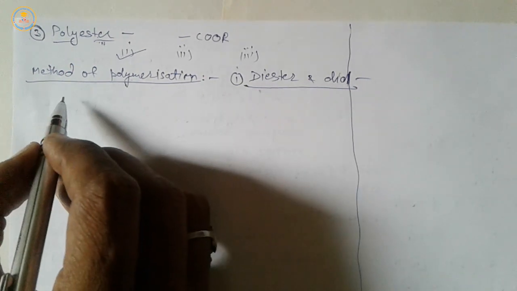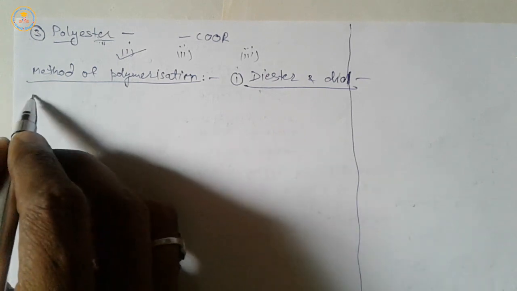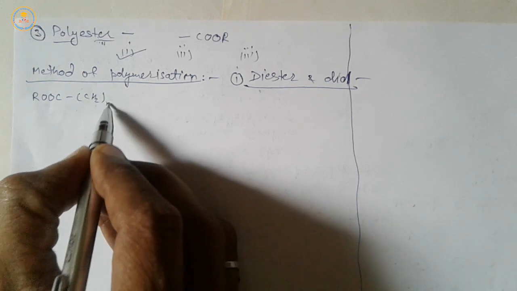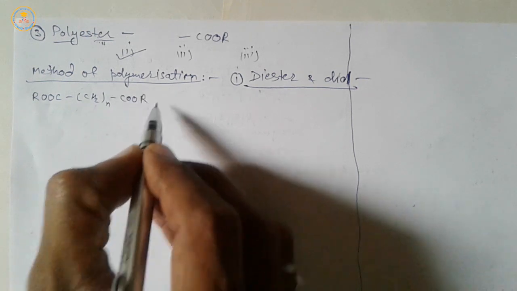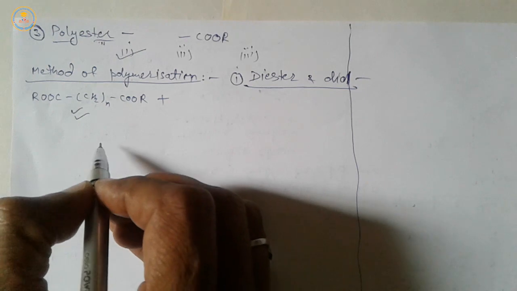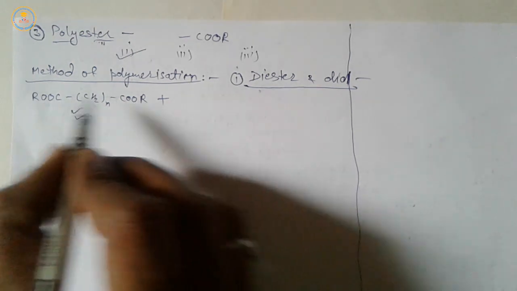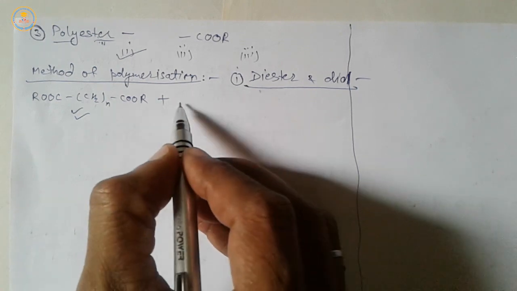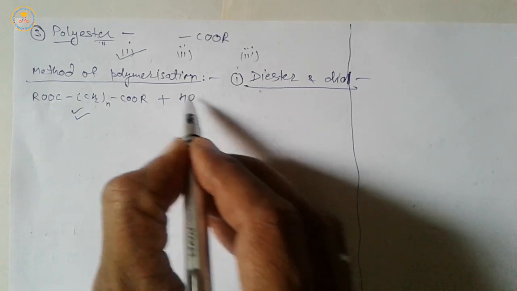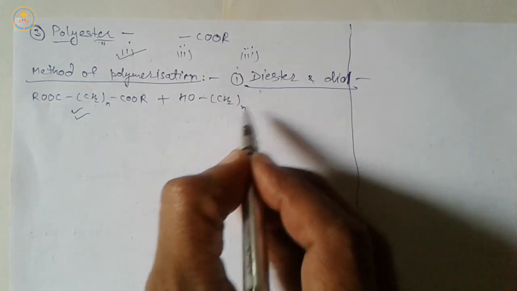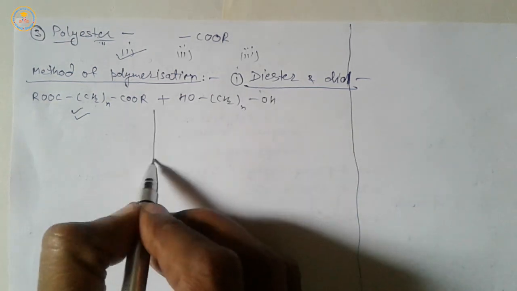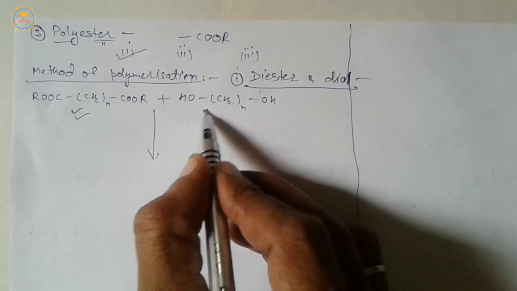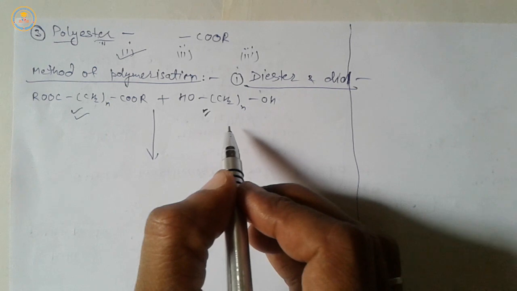So we take an example of diester. In this compound, two ester groups are present, so it is a diester compound. Similarly, in this compound, two OH groups are present, so it is called diol.